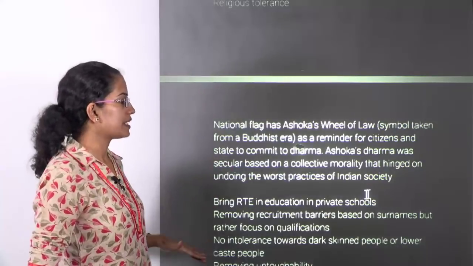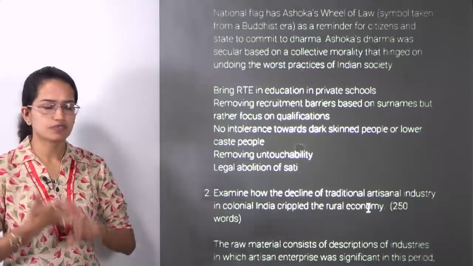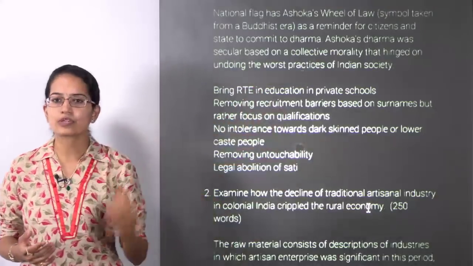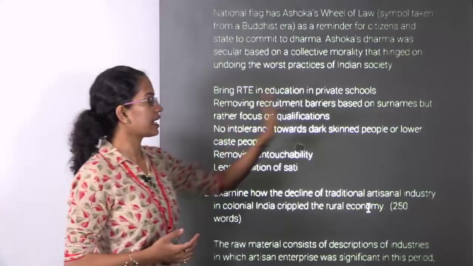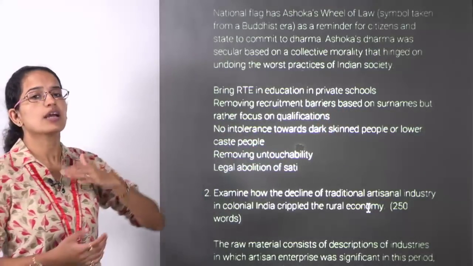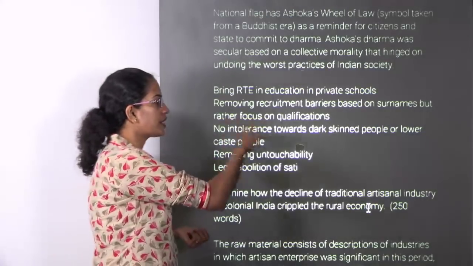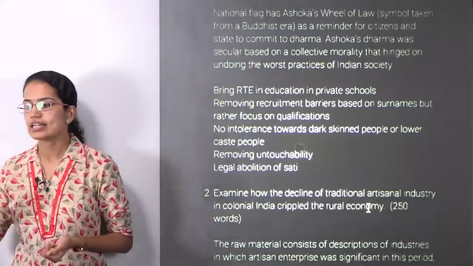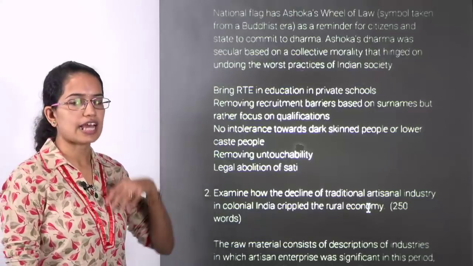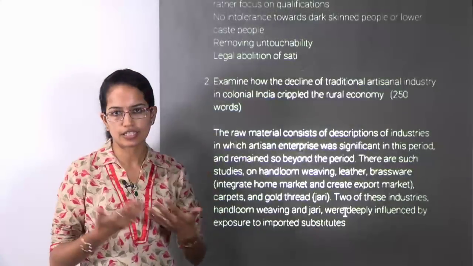So in the present era, what has been done? Abolition of sati, then we talk about removing untouchability. We talk about bringing in the right to education, removing any kind of recruitment barriers based on surnames, caste, or creed, providing equal standing for all people from different backgrounds, no intolerance on skin color. Apartheid is something that has been totally removed. Those are some of the things that have been taken into consideration, and these are some of the points that you can mention while answering your question.